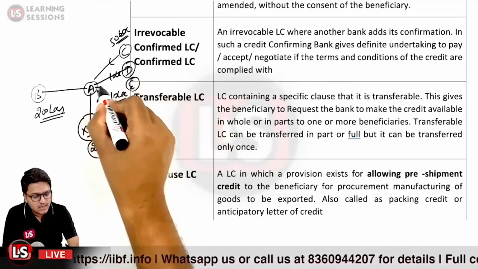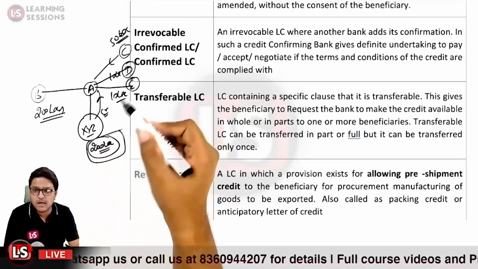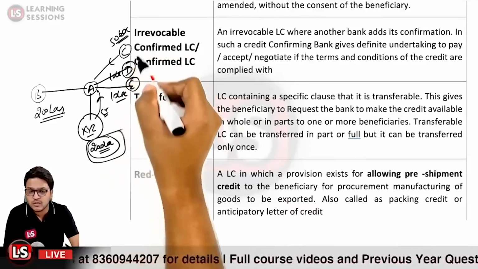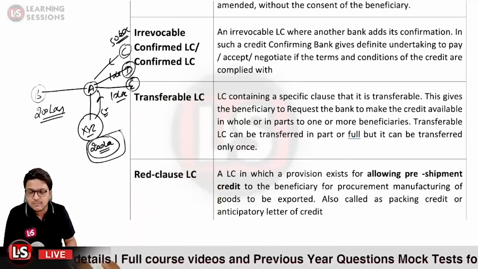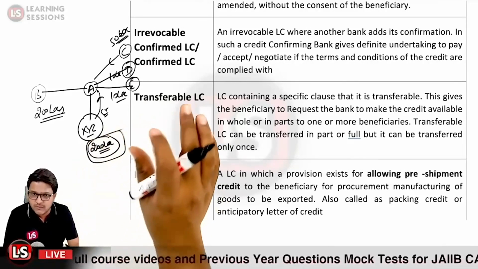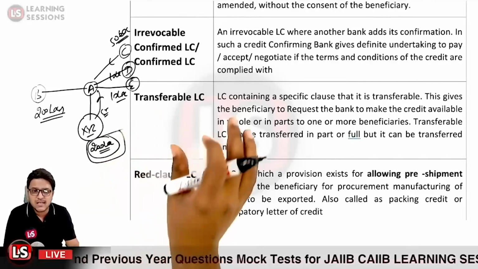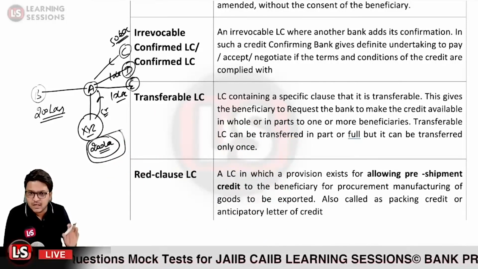Now this amount can be the full amount of the letter of credit, that is up to the extent of 200 lakhs, or it could be a partial amount. It could be in the name of a single beneficiary, or in the name of multiple beneficiaries, and further it is transferable only and only once. Such a type of LC is said to be the transferable letter of credit.